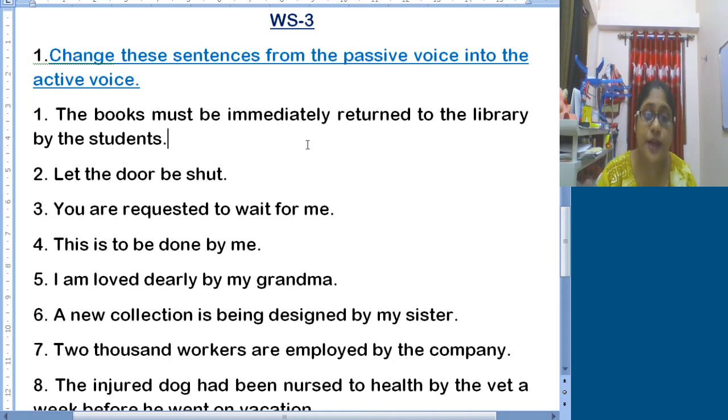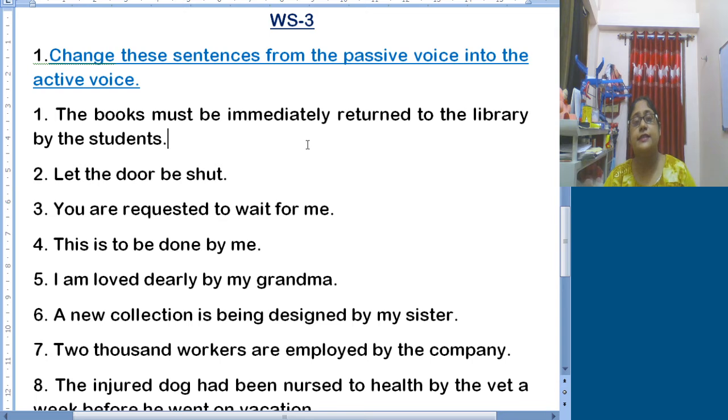Here something is said about the future, so we will change it accordingly. In passive form it is must be, that's why we will change it into active form must. So the students must immediately return the books to the library.